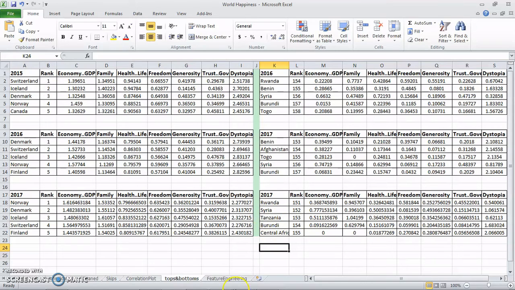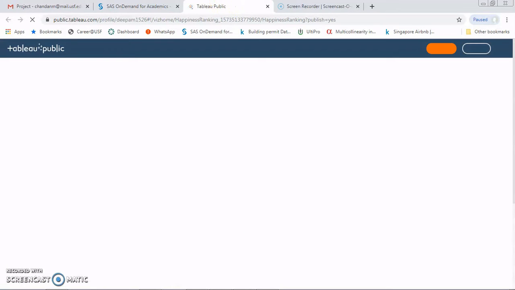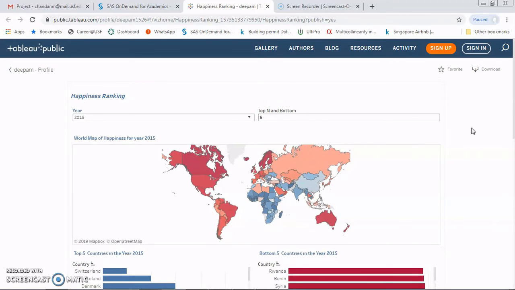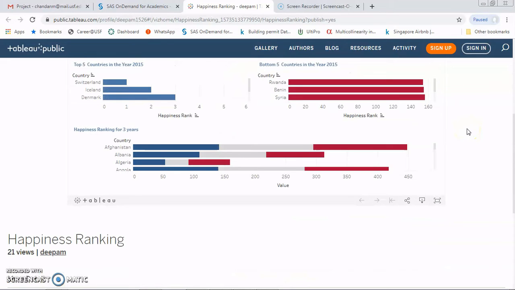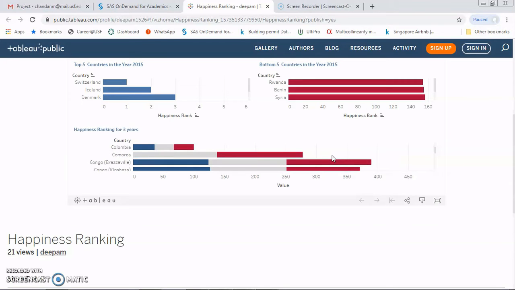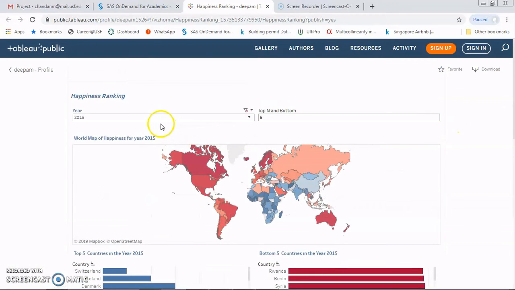So we have included a Tableau dashboard for the same, introducing color coding relevant to geographical regions and their respective rankings. Here we have created a dashboard where we can get the data of each country if you wish to. This gives the happiness rankings for each country in all the 3 years, and this is where you can specify the year, and it's a world map based on color coding.